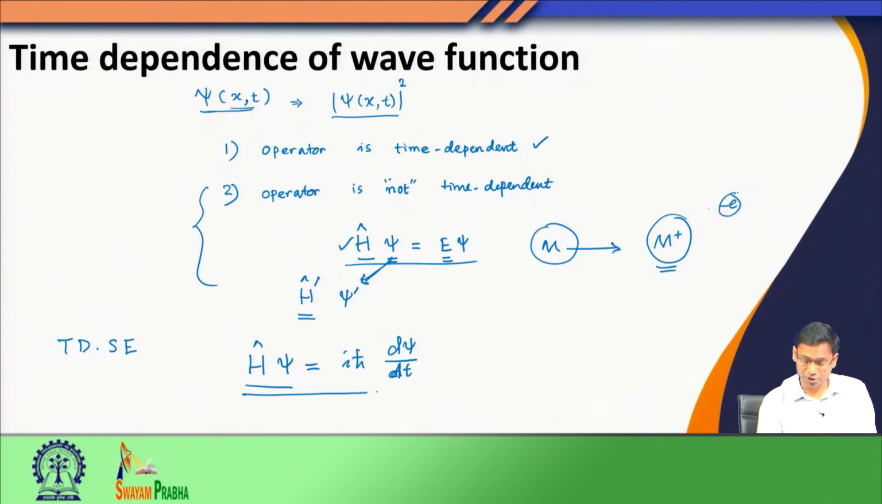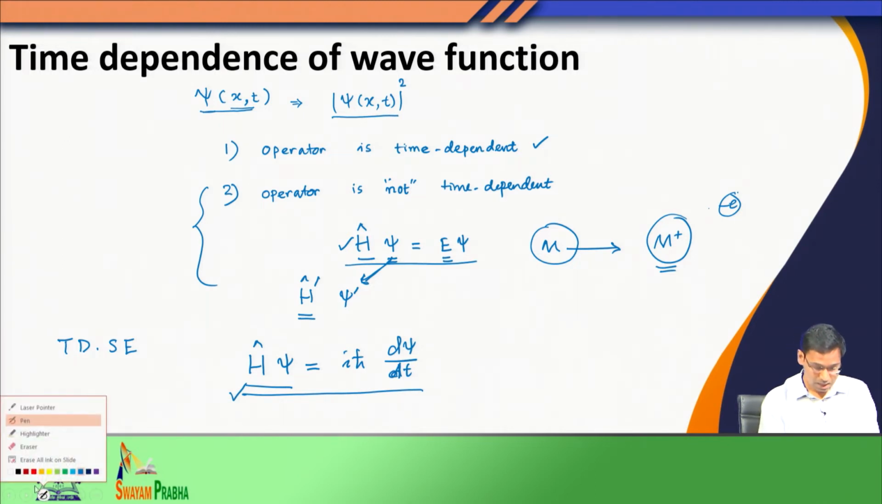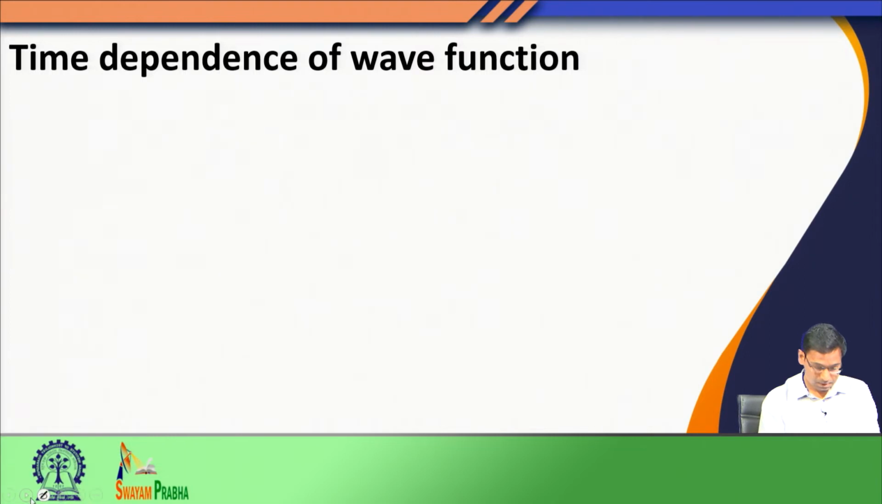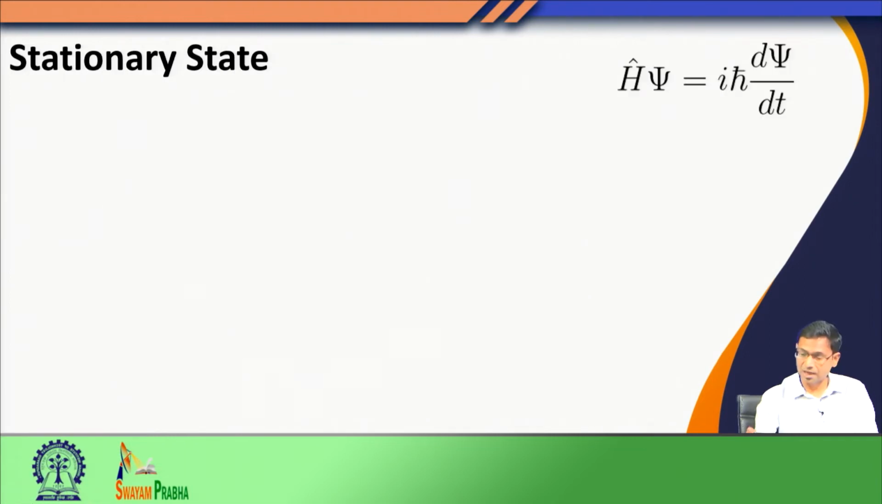So, this equation, the time dependent Schroedinger equation, is a first order differential equation with respect to time. This we would treat as a postulate of our quantum mechanics, that when we have a system where the Hamiltonian does not have explicit time dependence, this time dependent Schroedinger equation is followed. So, this is our time dependent Schroedinger equation that we have.